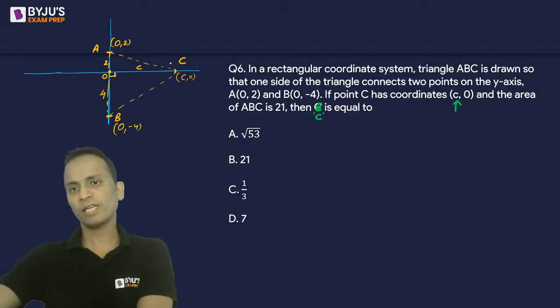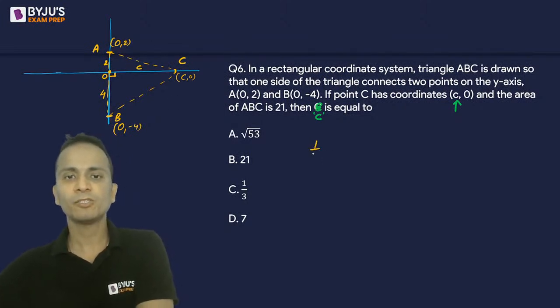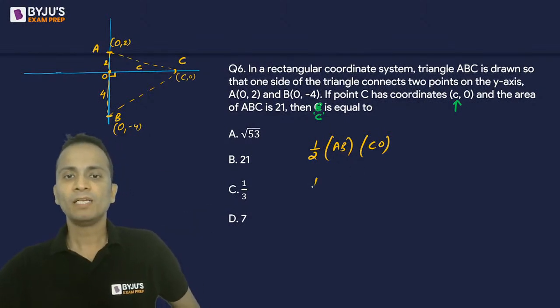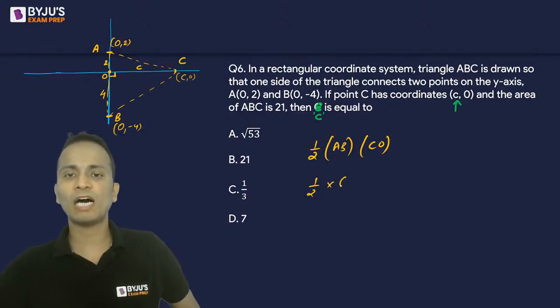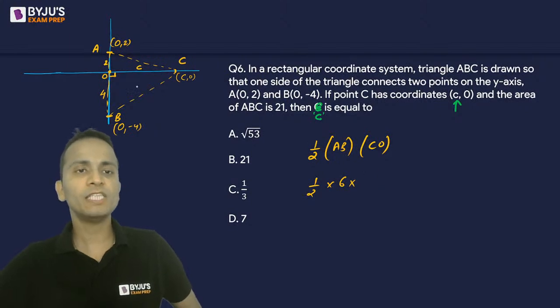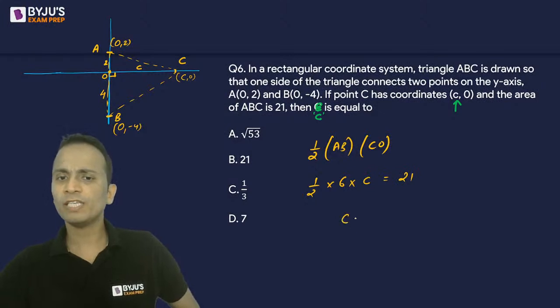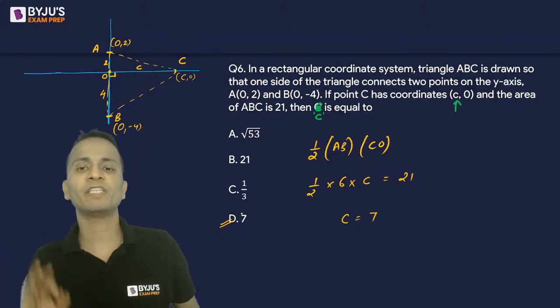Now area of a triangle is half into base into height. I can consider base as AB. So half into base, which is AB, and height is CO. CO is perpendicular to AB clearly in the figure. Now length of AB is 2 plus 4, that is 6. So half into 6 into length of CO will be equal to small c. And the area is given as 21. Solving this, the value of C will come out to be 7. So the correct answer is option D, and all of you have given the correct answer.